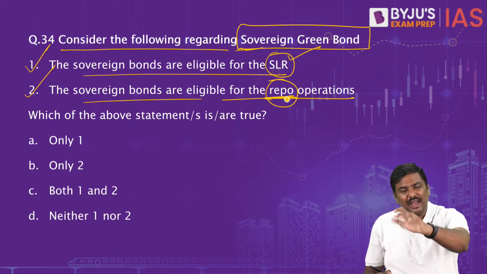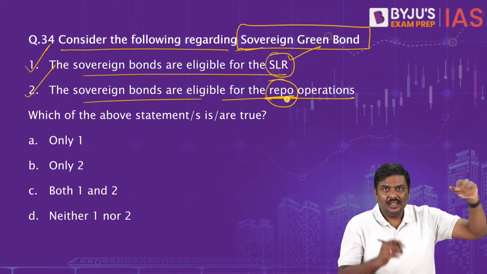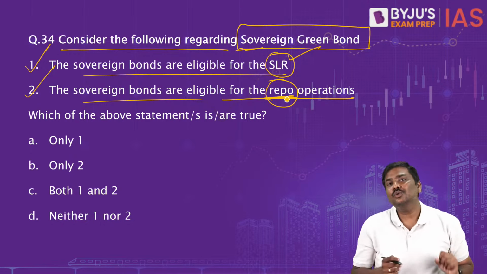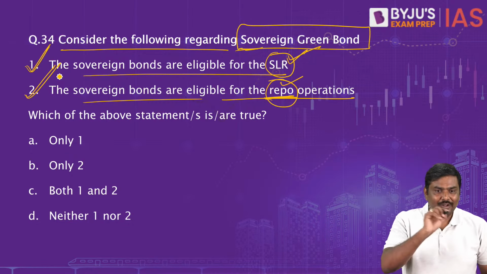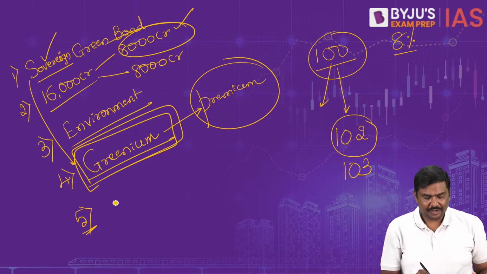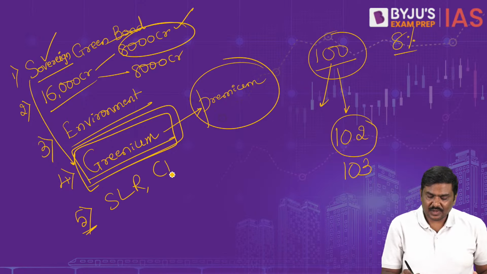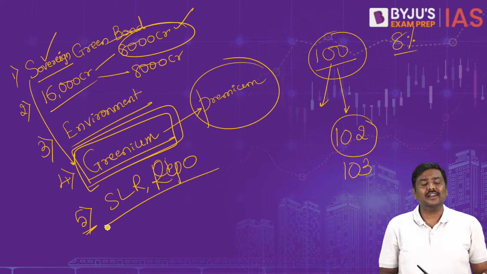These are also eligible for repo operations. That is, imagine you are a bank and you want to borrow from RBI under the repo route, you can use the green bonds. So both the statements are correct. Now let me add one more very important point here: eligible for SLR and repo.